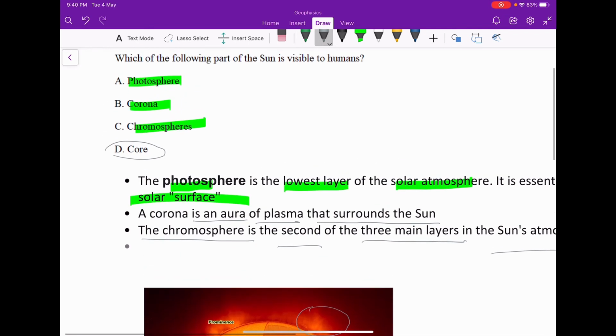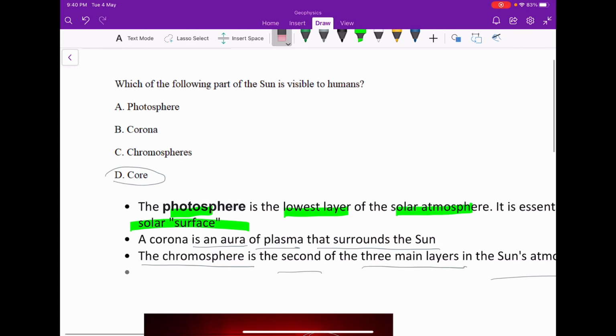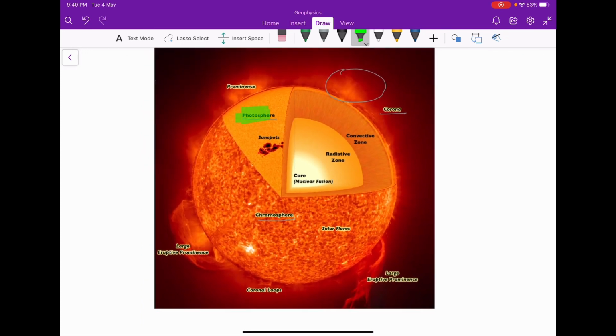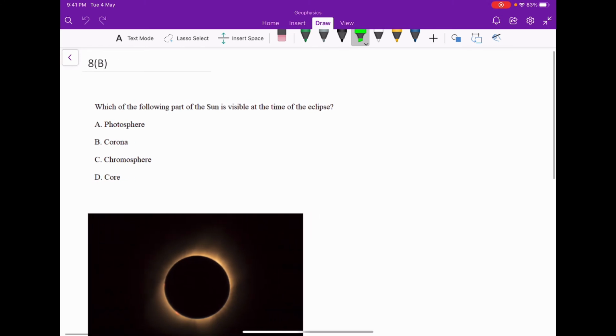So the question is, which one of the following parts of the sun is visible to human eyes? So the answer is, the photosphere is the part of the sun which is visible to human eyes. So option A will be correct. You can see the figure. So this part is visible to human eyes.